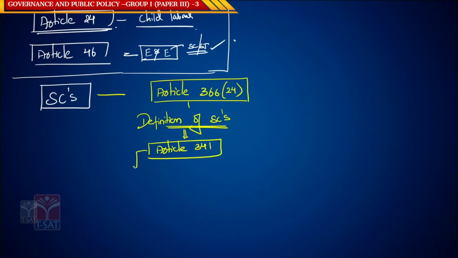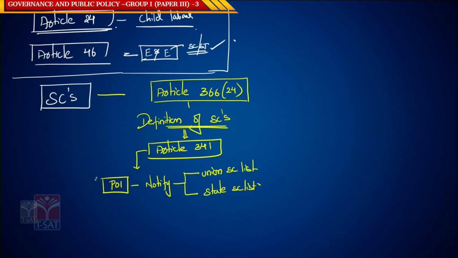Article 341 says the President of India has the authority to notify a union SC list and a state SC list.